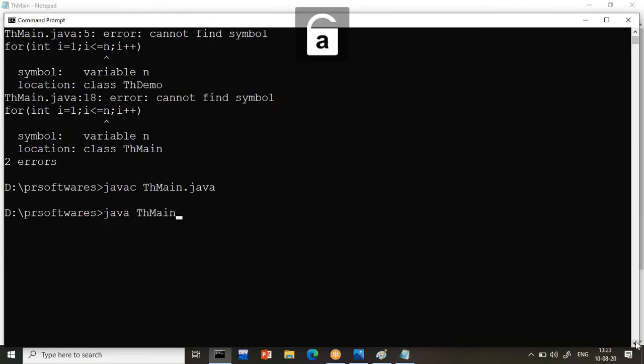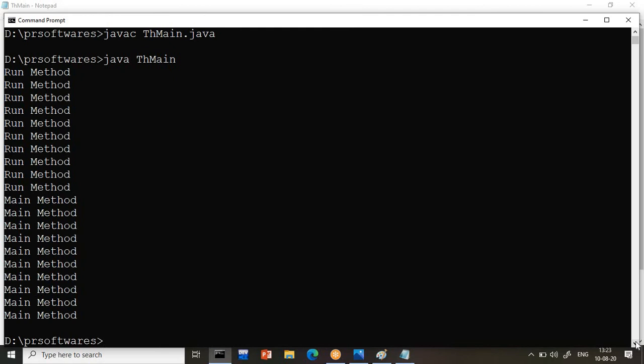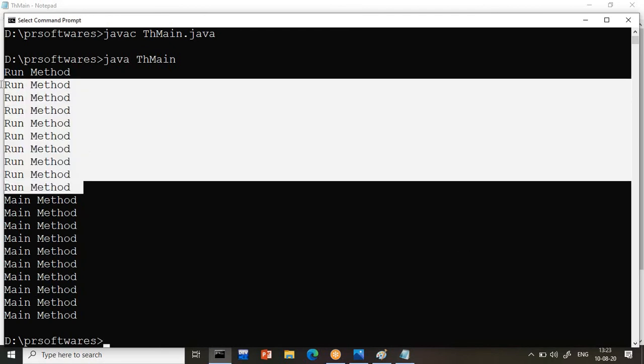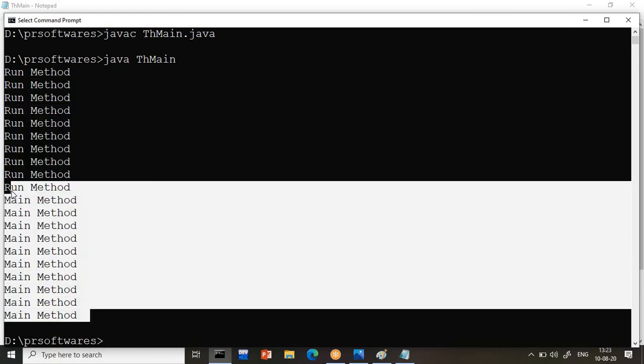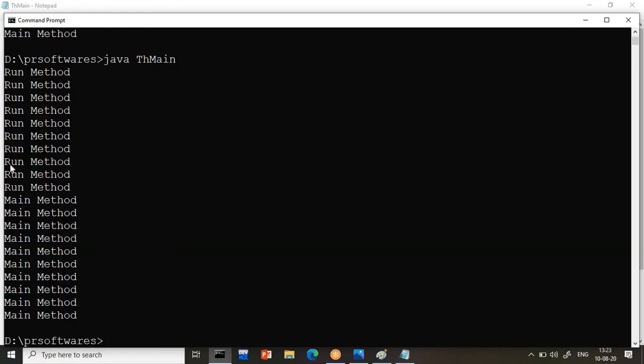Java th main. So if you observe here, first 10 times we are getting the run method and then 10 times the main method. I will execute once again. Is the output changing? No, because only one person is doing both the tasks. First it is printing the run method 10 times and then the main method 10 times.